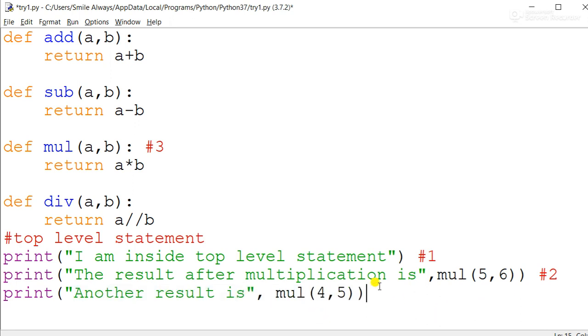Now again what will happen in this case, after this line, when you come down, again you will see that the function has been called. Again control will jump from here to this particular function, this time with the values 4 and 5. Then it will multiply 4 and 5, that is 20, and then it will show over here another result is 20. I hope this is also clear to you.